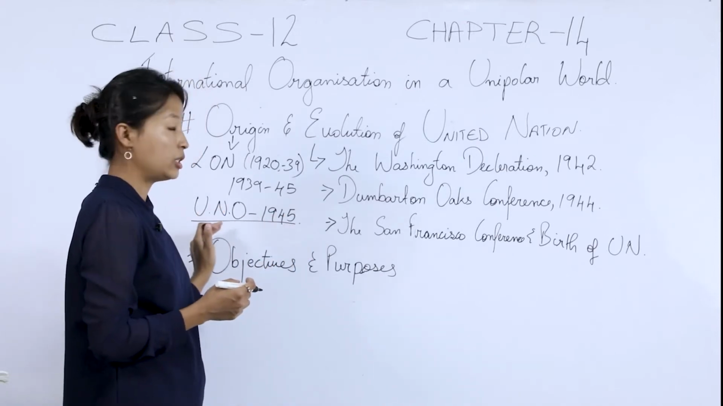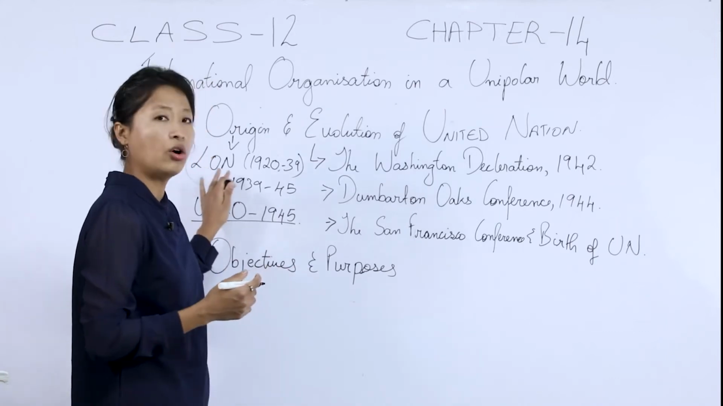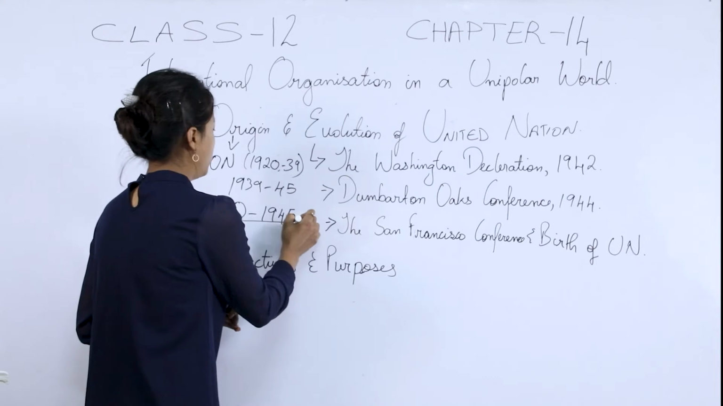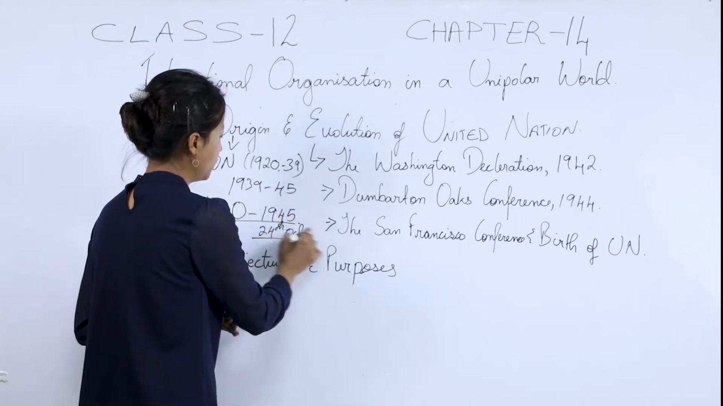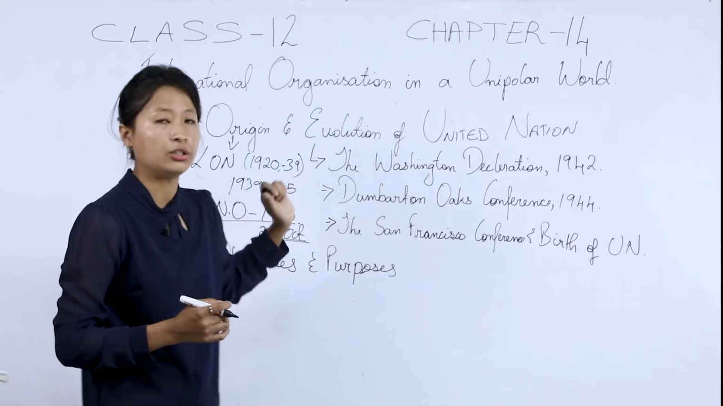Now, the United Nations Organization tried to achieve in those areas where the League of Nations failed to achieve. Now, 1945, the exact date will be the 24th of October, 1945, okay. So this is how the United Nations originated.